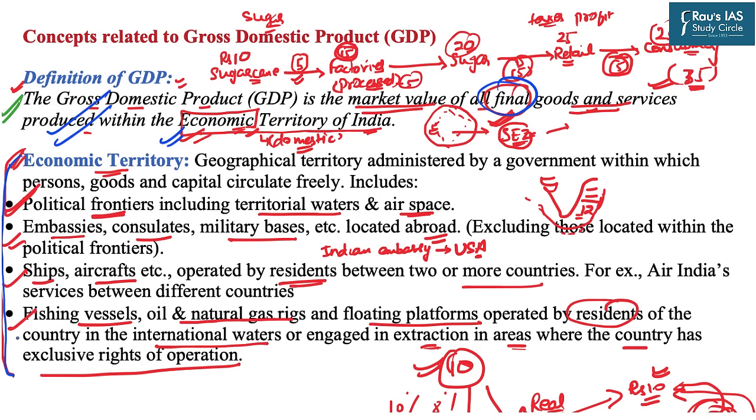And there are certain key areas which are to be remembered. For example, the embassies, military bases of India located abroad, the ships or aircrafts operated by residents in the high seas, fishing vessels, oil and natural gas rigs which are being operated in international waters, or the areas where India has exclusive rights, all these will be considered within the economic territory of India.